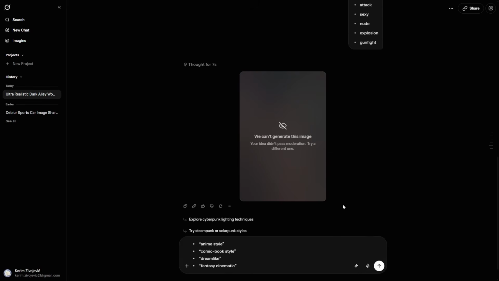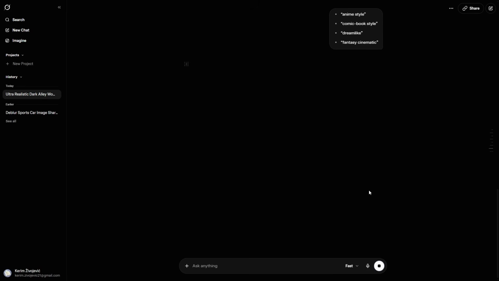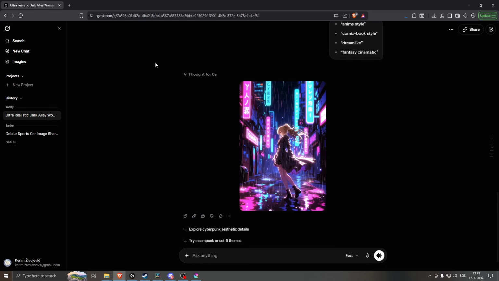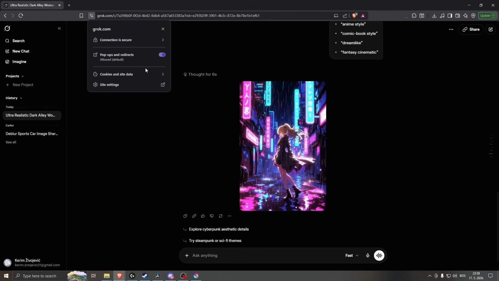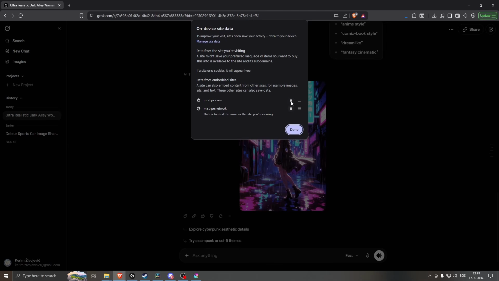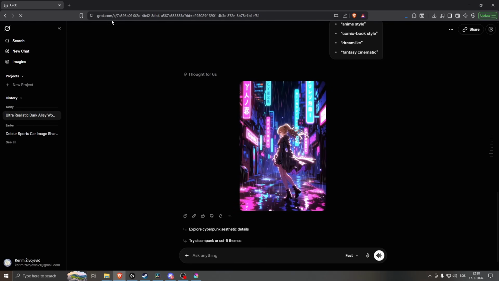Also, don't use violent or not safe for work terms. So words like attack, blood, crash, nude, or sexy can trigger automatic moderation even in fictional contexts. Use indirect descriptions instead.